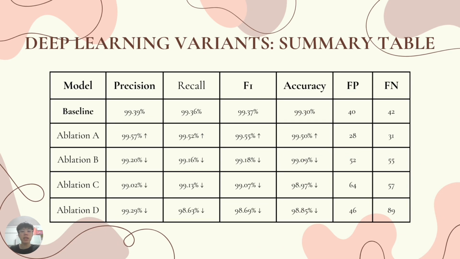From the summary table, we can see that ablation A has a higher accuracy score than the original baseline model, while other ablations fall short due to the tweaks that may underfit or overfit the dataset, resulting in the falloff of the accuracy. However, all 4 tweaked models are still pretty high, averaging at 98.9%, showing that the LSTM model is actually able to detect and classify spam from ham even when using another dataset.